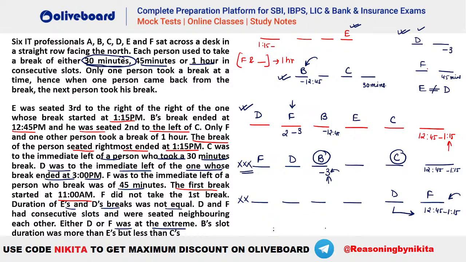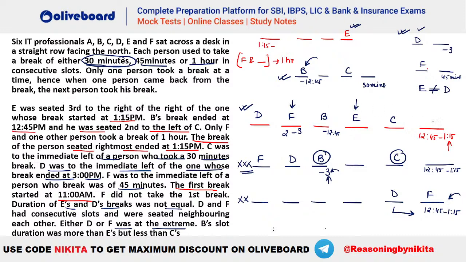1:15 to 12:45 is not a valid time. No, Shravani, it has to be 12:45 to 1:15. How can it be 10 to 9? Something like it's going back in time. No, 1:15 to 12:45 is not a valid time. It has to be 12:45 to 1:15 in the increasing order. Time has to be in the increasing order. Okay? So now you can see we are having this possibility.